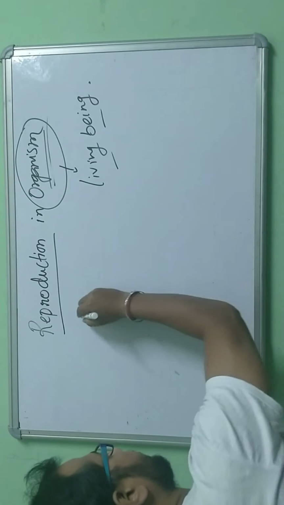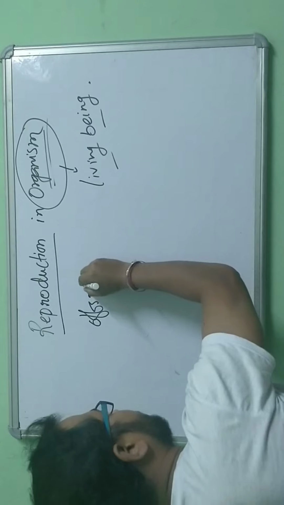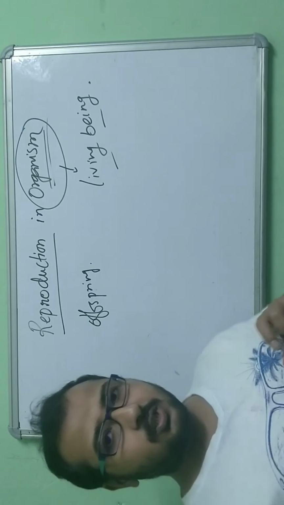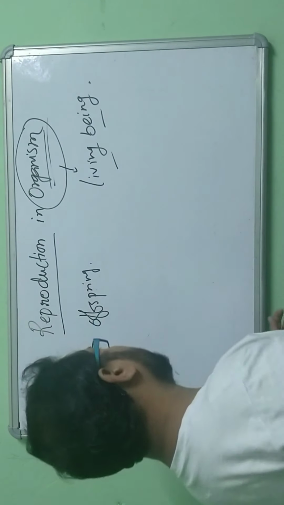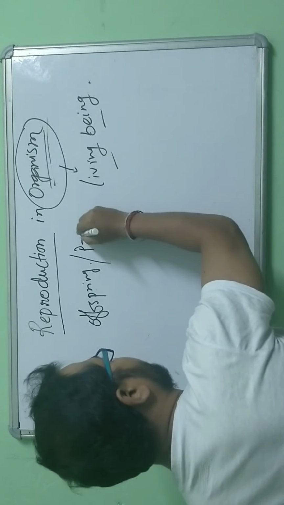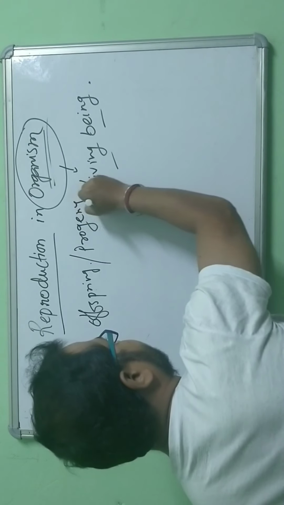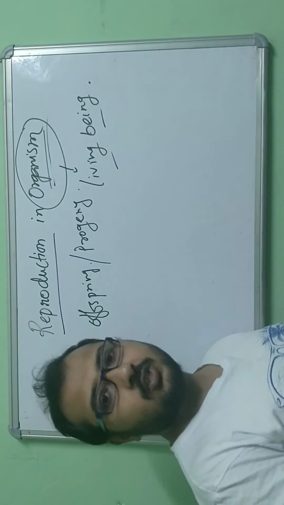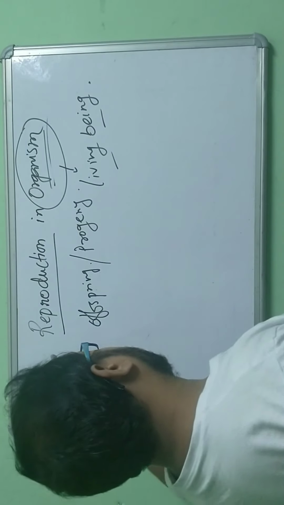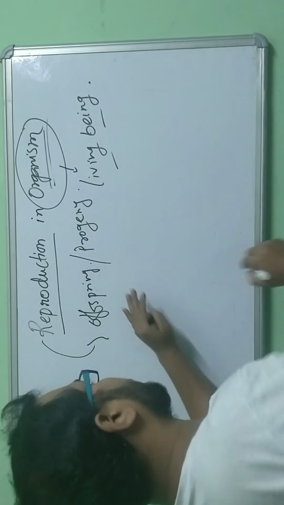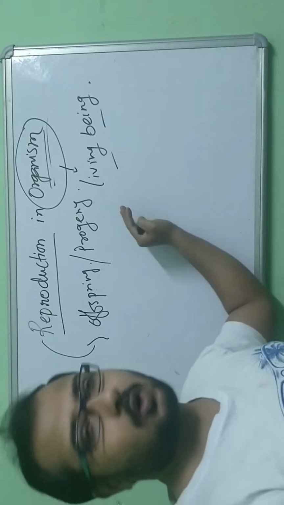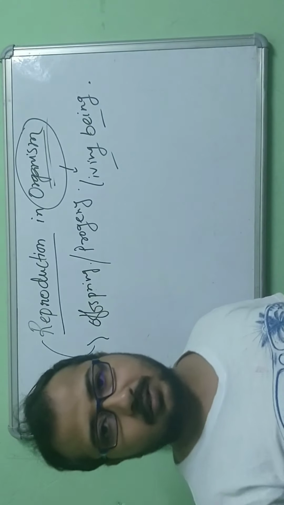So the term here is offspring. You have to concentrate on some biological terms. Offspring, which is also known as progeny, that is the next generation. So the process that gives rise to the offspring or the new progeny is the reproduction mechanism.